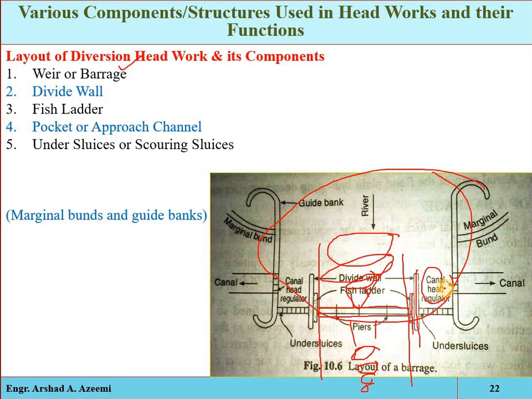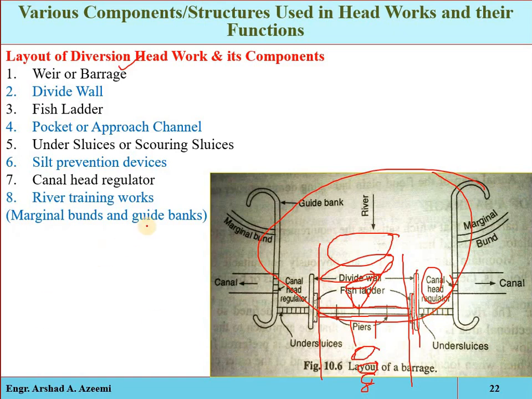Then under sluices or scouring sluices, silt prevention devices, canal head regulator, and river training works. The construction of these banks and these marginal bunds are called the river training works. So these are the different supplementary structures, the different secondary components which should be constructed for the efficient and effective working of any headworks.